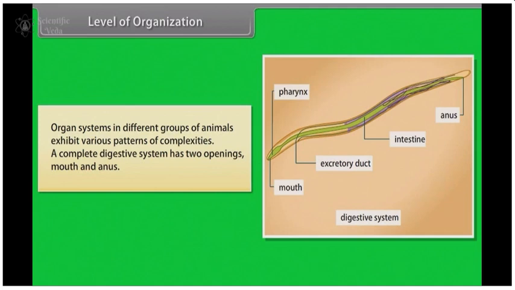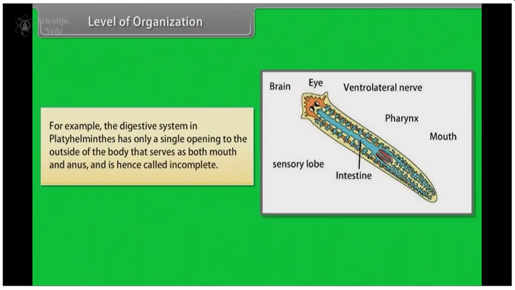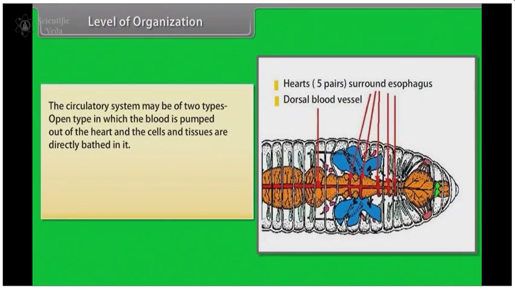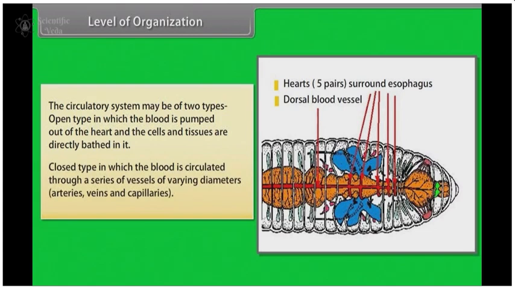A complete digestive system has two openings, mouth and anus. For example, the digestive system in Platyhelminthes has only a single opening to the outside of the body that serves as both mouth and anus and is hence called incomplete. The circulatory system may be of two types: open type, in which the blood is pumped out of the heart, and the cells and tissues are directly bathed in it. Closed type, in which the blood is circulated through a series of vessels of varying diameters, that is, arteries, veins, and capillaries.